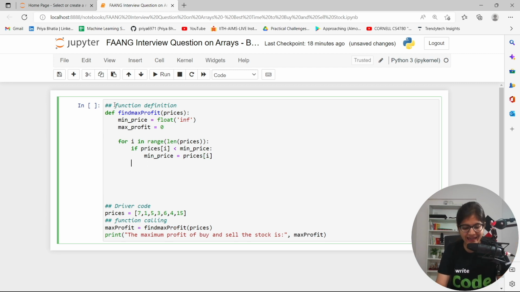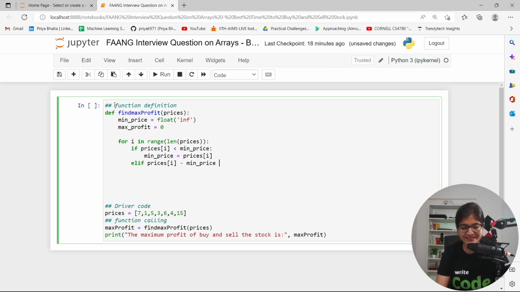Perfect. And if that is not the case, then you need to do one more thing to determine the maximum profit. It is prices of i at that point of time minus the min price.